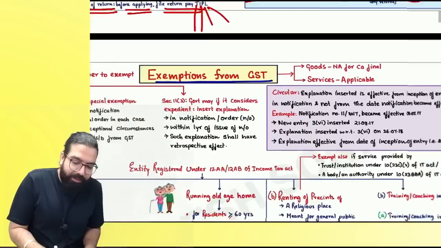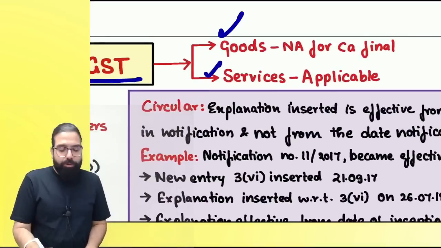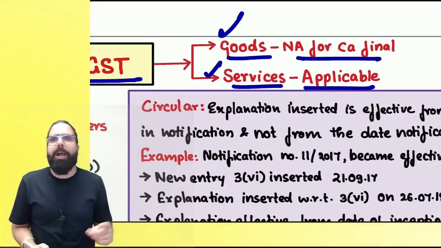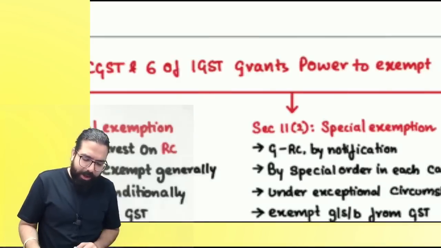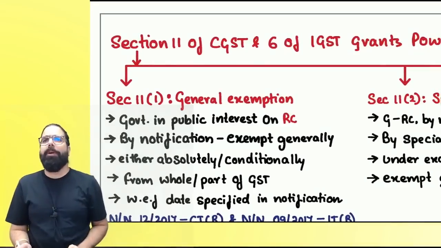Now, exemption from GST. Exemption has been given for goods also, and for services also. Goods exemptions are not applicable for your CA final exam. Services exemptions are applicable. Approximately 100 services are exempted. Let's go ahead and get it started. Exemption, how does the government give the exemption? Who gave the power to the government to exempt?